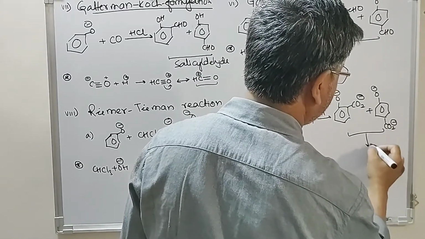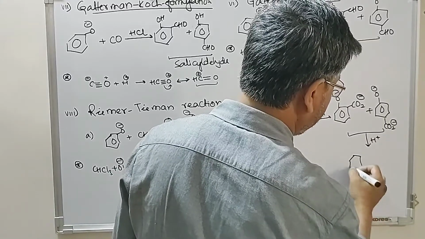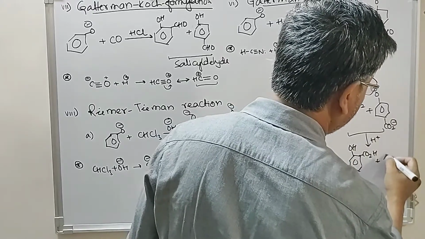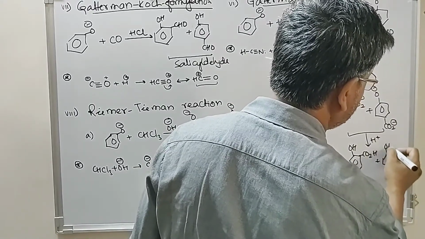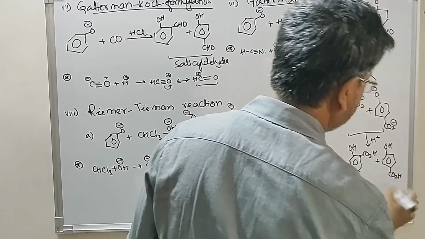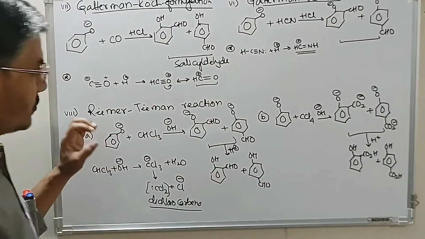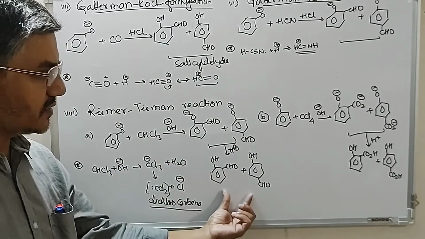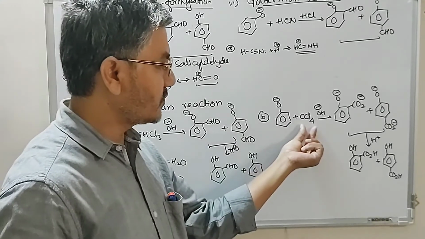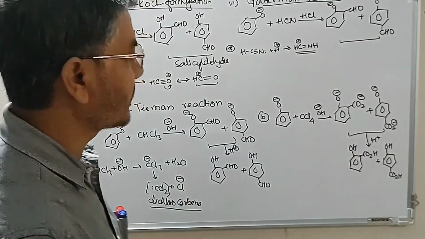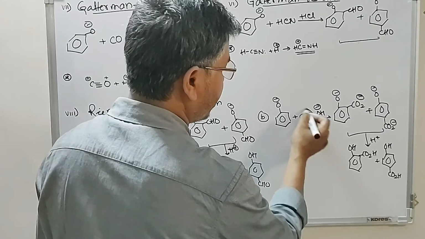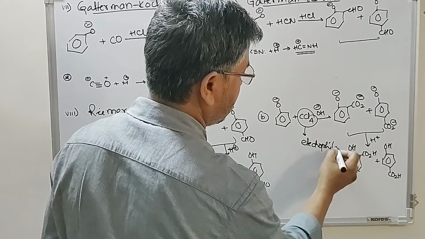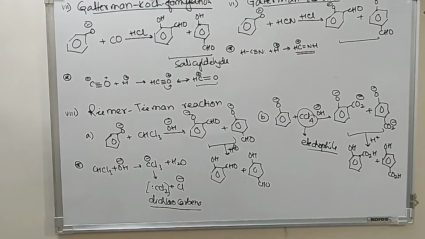On acidification this gives you ortho salicylic acid, plus para salicylic acid. These two reactions are known as the Reimer-Tiemann reaction, but with chloroform the product has an aldehydic group, with carbon tetrachloride the product has an acidic group. So dichlorocarbene itself is the electrophile for this reaction.